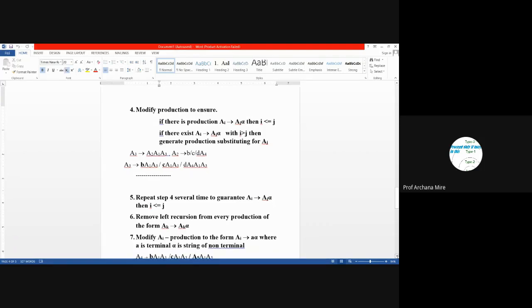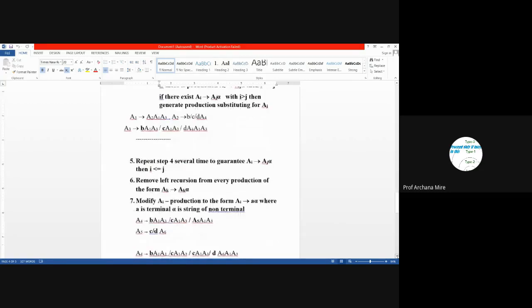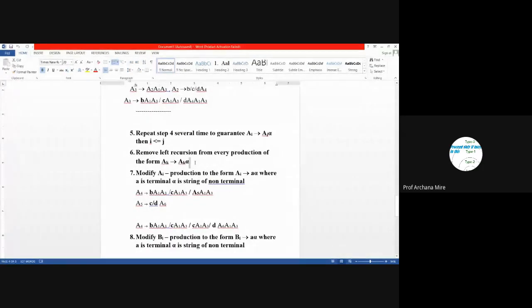After that, we were applying step number 6, that is removal of left recursion. We will convert that left recursive production rule into a right recursive production rule by introducing some more new production rules and one more new non-terminal, which we call non-terminal B. Now in this particular example, when we are using the new non-terminal B for removing left recursion, we will assign some subscript to that B also.